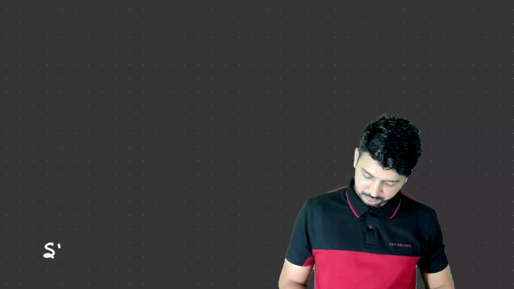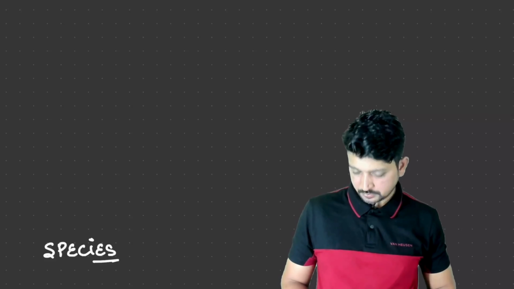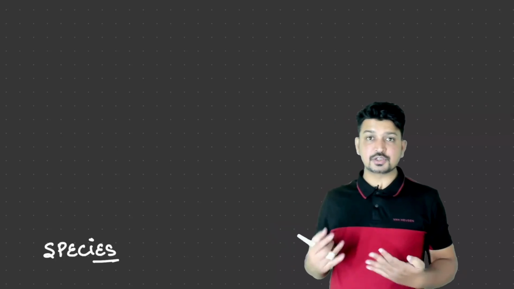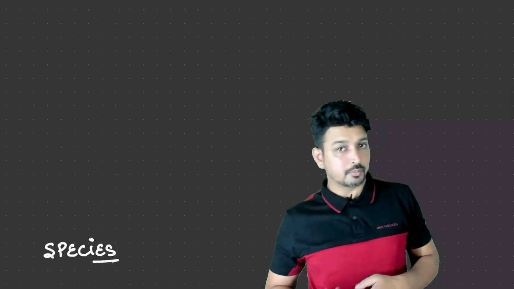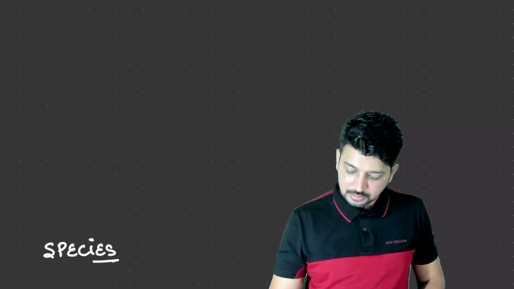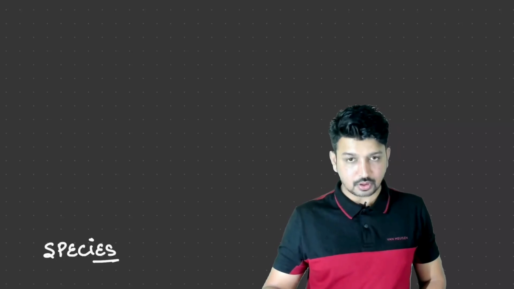In the end we have species. Now we can have different species. For example, potato, makai, brinjal.